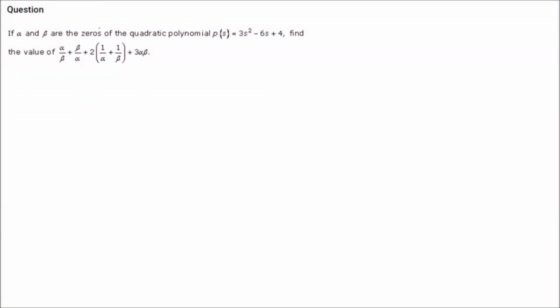If alpha and beta are the zeros of the quadratic polynomial, this one, 3x square minus 6x plus 4, we have to find this value of this one. So what is A here? 3. What is B here? Minus 6. C is 4. A is 3, B is minus 6 and C is 4. So what will be alpha plus beta? Minus B by A. So minus of minus 6 by A, that is 3. So you get minus minus plus, 3 2s are 6.